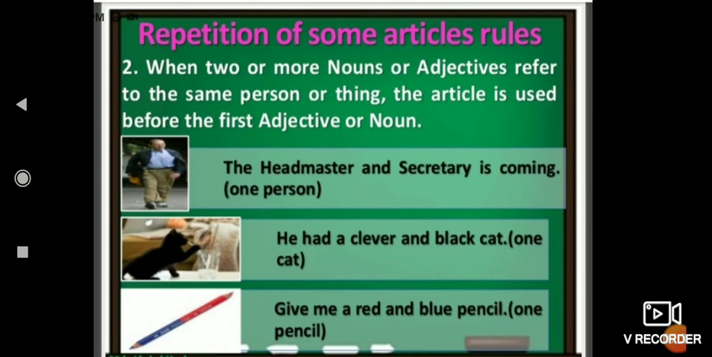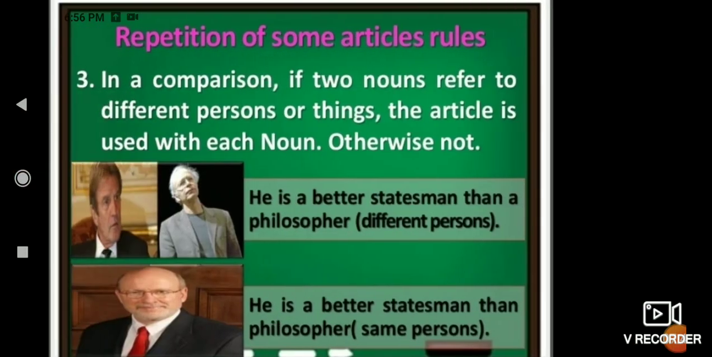"Give me a red and blue pencil." Here there are not two pencils. The pencil is only one, but two adjectives are used, red and blue. Red and blue are two adjectives for the one pencil. So we will place the article "a" before the first adjective.